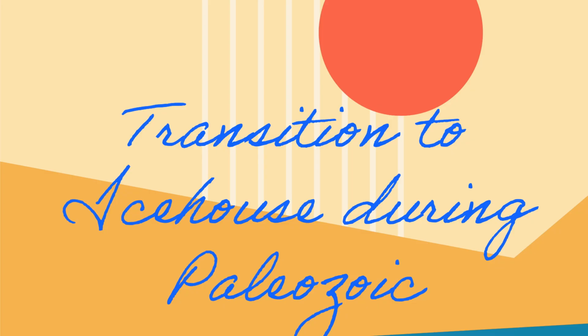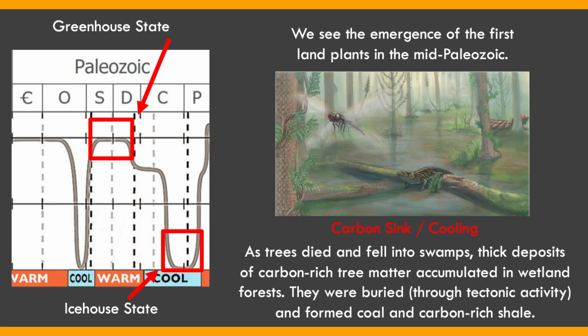Now we're going to look into a few of these important transitions, starting with a transition to an icehouse state during the Paleozoic period. You can probably see that there were multiple climate transitions during the Paleozoic period, but we're just going to focus on this one, where we start out in a greenhouse state and transition to an icehouse state. And part of the reason for this particular transition was the emergence of land plants.